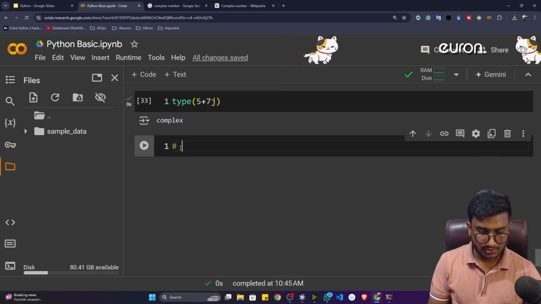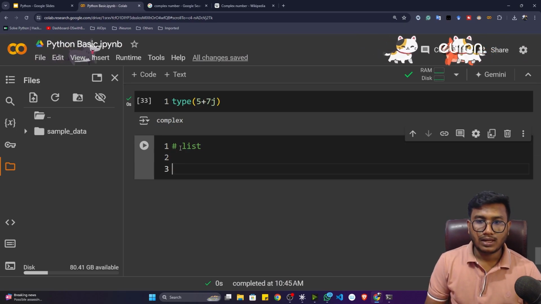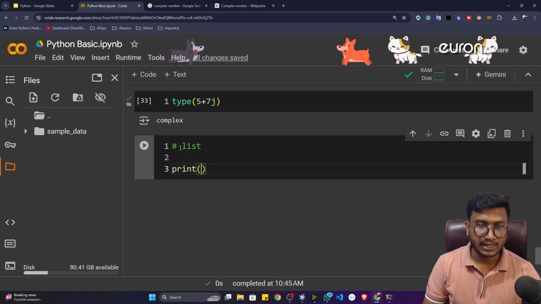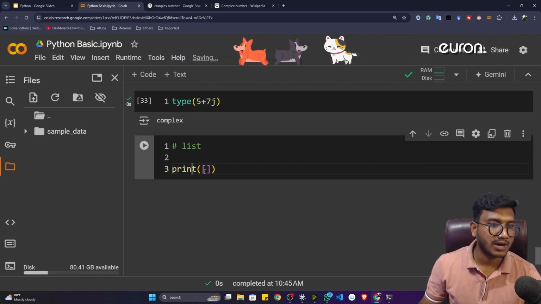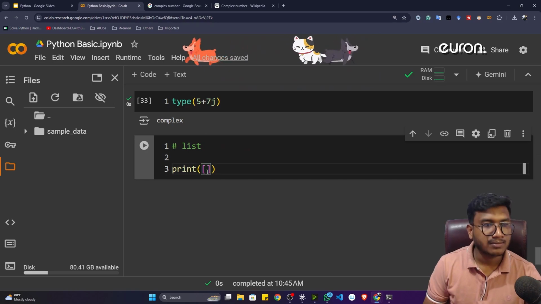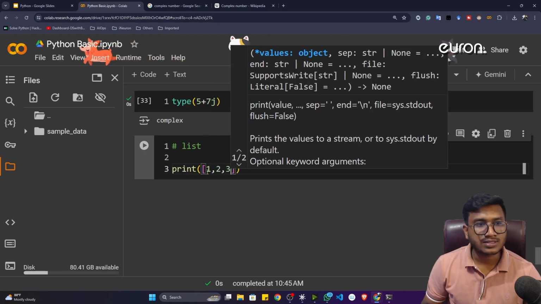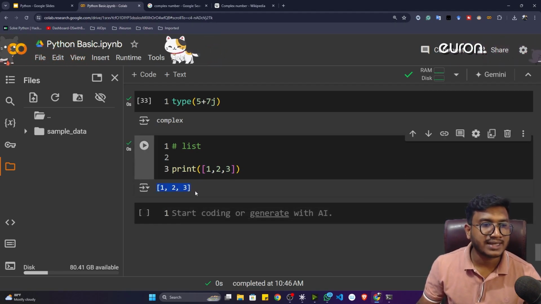So here I can comment list. Now how to define the list type data inside Python? Inside print, I can write like that. You have to take this particular square bracket. Inside that, if I'm writing some list of numbers, let's say 1 to 3, this is actually called list type data inside Python, because here it's not a single number, it's a list of numbers. That is why it's called list.